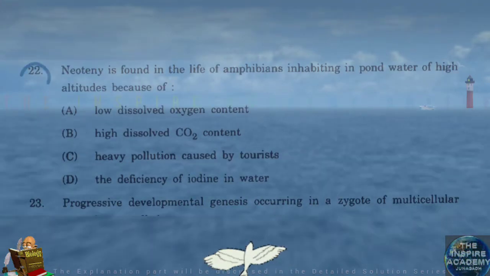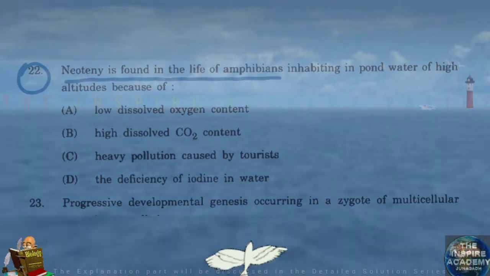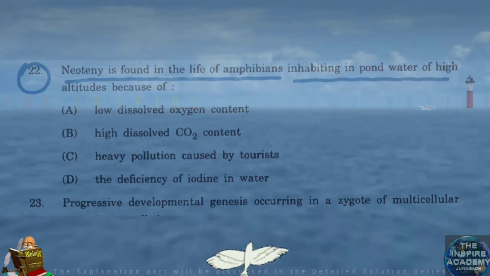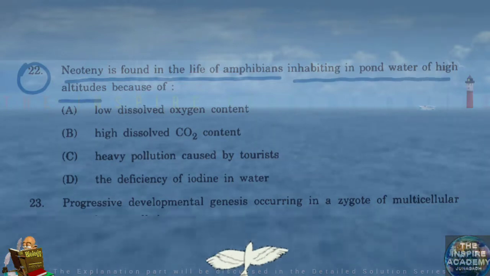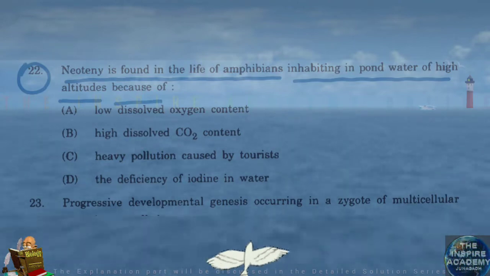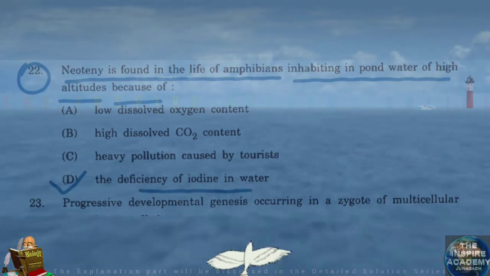Question number 22. Neoteny is found in the life of amphibians inhabiting in pond water of high altitudes because of deficiency of iodine in water.